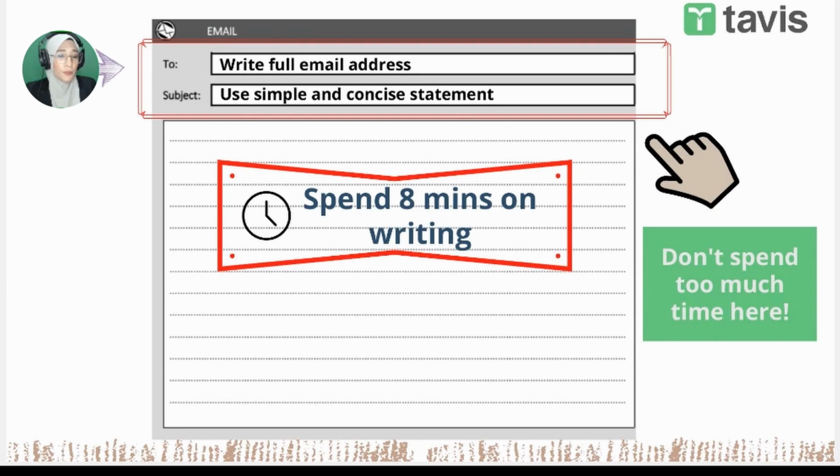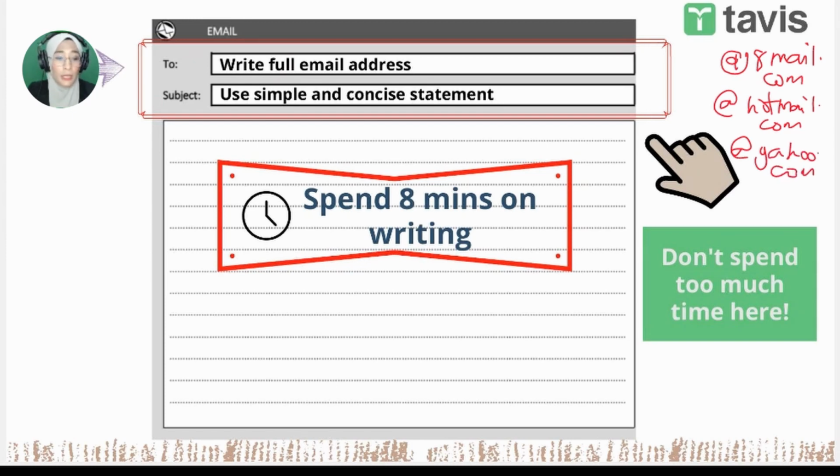Now, for the two, please make sure that you write the full email address. If, let's say, you are not given any email address or email domain, for example, the domains that most of us use, at gmail.com or at hotmail.com or yahoo.com, these are all email domains. So if it's not given, then you can create your own, but please make sure that you include his name.